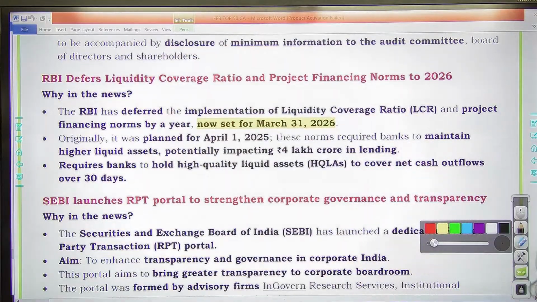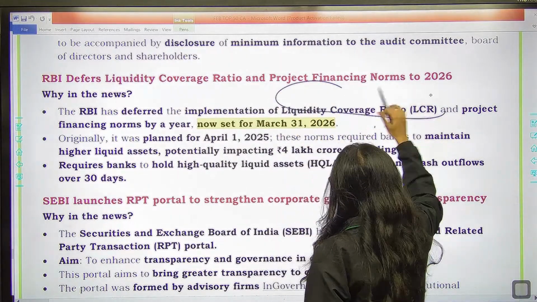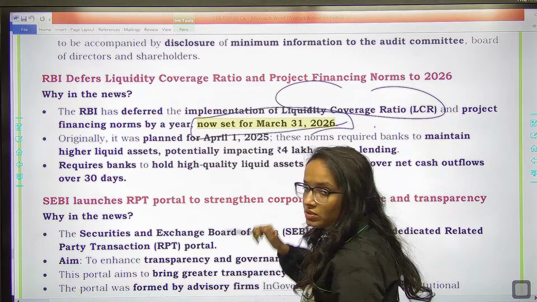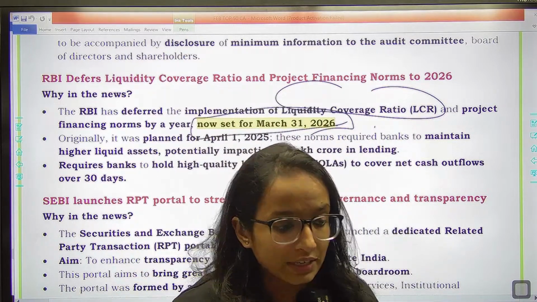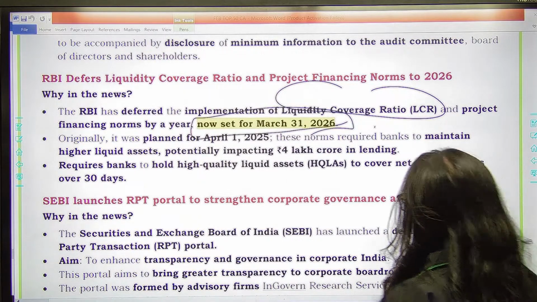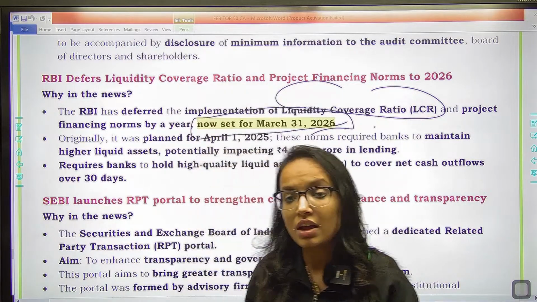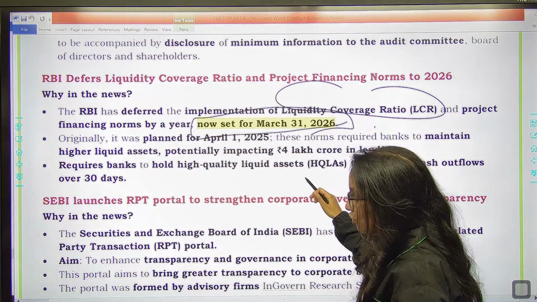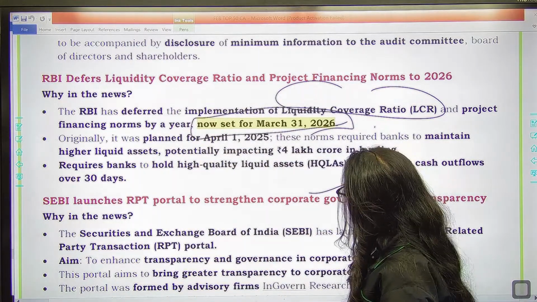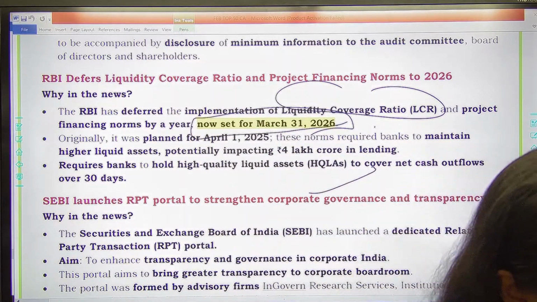Next, we have RBI has deferred the implementation of liquidity coverage ratio, LCR. That is going to be a very significant information. I would ask you to write it down separately. That can be a probable area of question, everyone. In the MPC highlights, which I recently covered with you, we discussed this thing. It was then only decided to defer this norm up to 31st March 2026. So this is a recent update. So please remember.